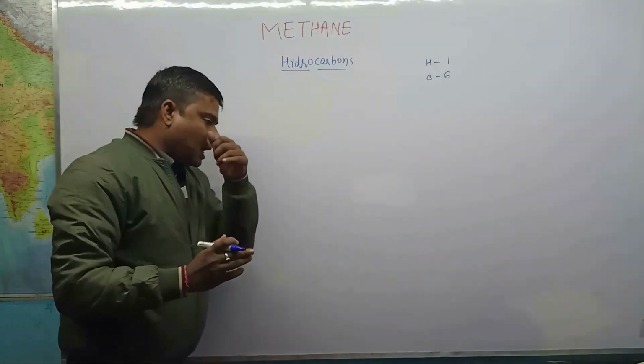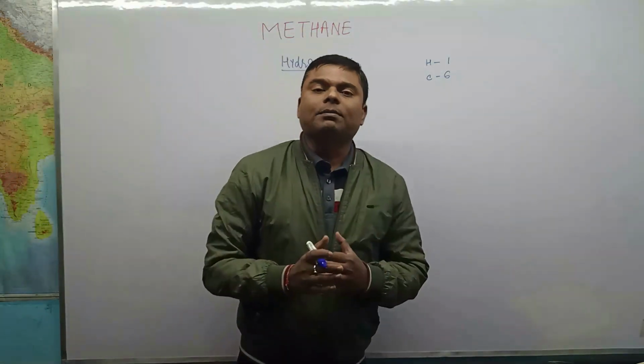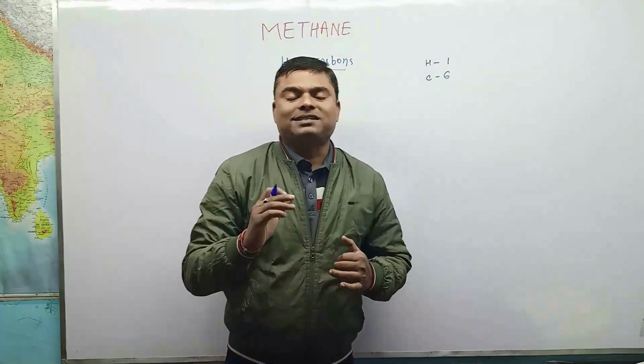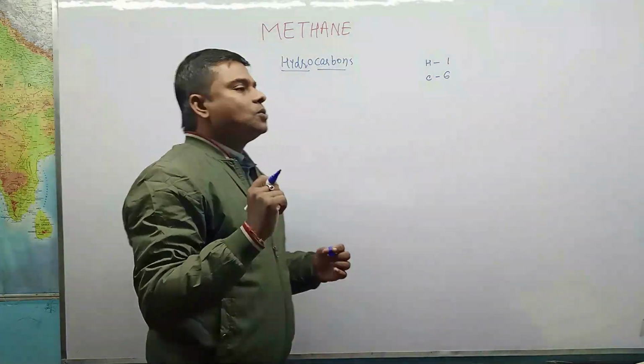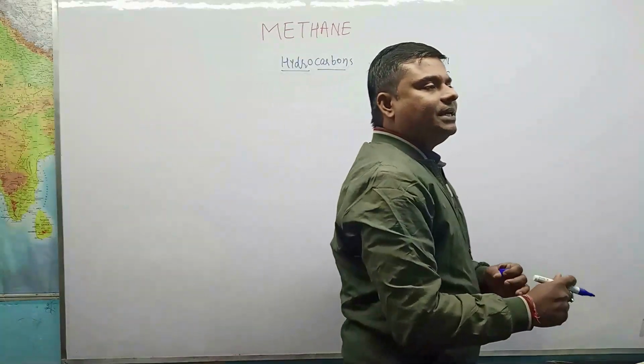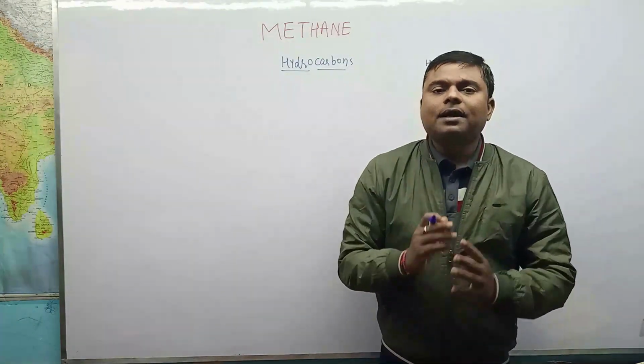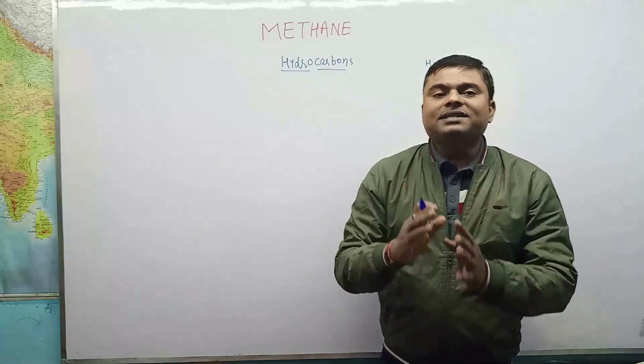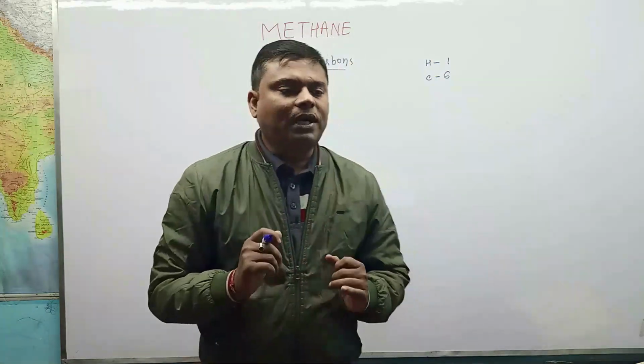So a hydrocarbon is an organic compound which contains hydrogen as well as carbon. Certain organic compounds contain only two elements, hydrogen and carbon, and hence they are known as hydrocarbons.